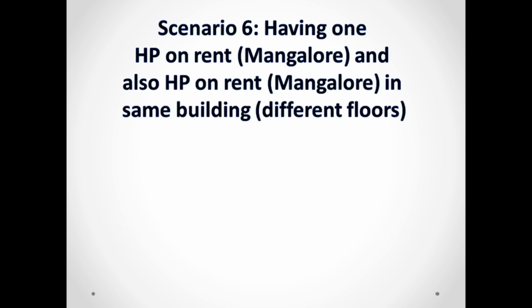Next, having one house property on rent in Mangalore and also house property on rent in Mangalore itself, but in the same building but with different floors. Very interesting scenario. Let us say you have a whole building. In second floor you are staying on rent, and in third floor you are having a self-occupied house property. In second floor you are staying on rent, and even in third floor you are staying on rent. In one place you are staying, in one place your parents are staying, but both are at your occupation. That is, you are freely available to get in, get out. Now again the question comes, because it is in same building on different floors, can I still claim HRA on any of my houses because both are in occupation?